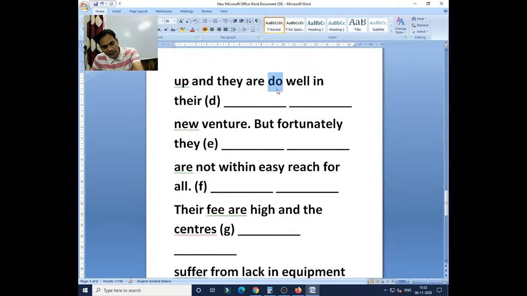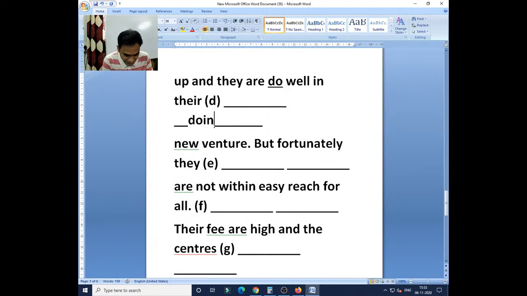At the front of the verb you can mark, do is the helping verb. Before that you can notice a helping verb. So once you notice a helping verb, then it will take the participle form. So do plus ing. When you are adding any ing form, it becomes the participle form. That will be your present participle. And we have past participle also. What is the past participle of do? Do, did, done, and doing is the present participle. Clear? So we have to change it into ing form, the participle form, so that it will be grammatically correct.